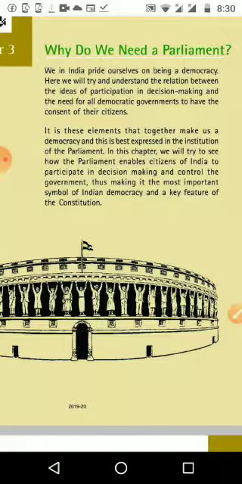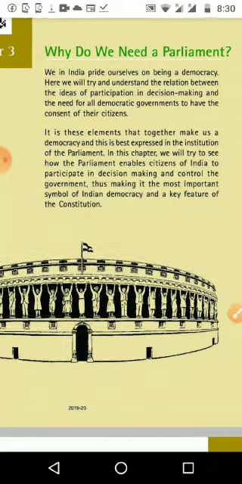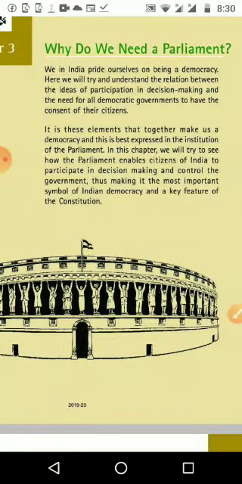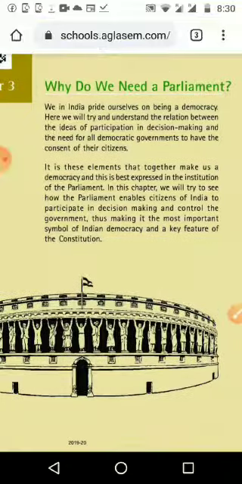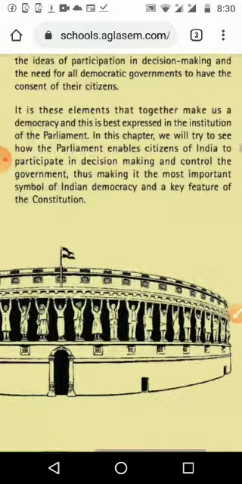Some states are giving rations, or the central government announced 5 kg rice for many people, those who are marginalized, and giving the pension, and special health insurance and other things to the employees who are working in the corona situation. These are the different policies taken by the government. So in those decisions, what is the role of each and every citizen? Where do we get the chance to speak, or how can we express our own ideas to the government?